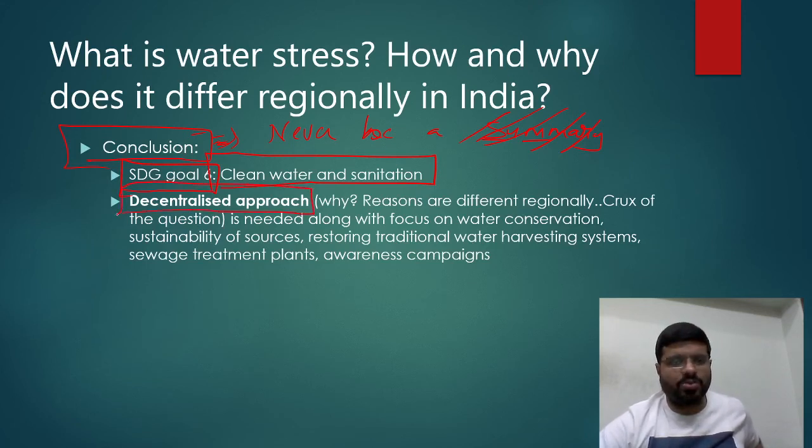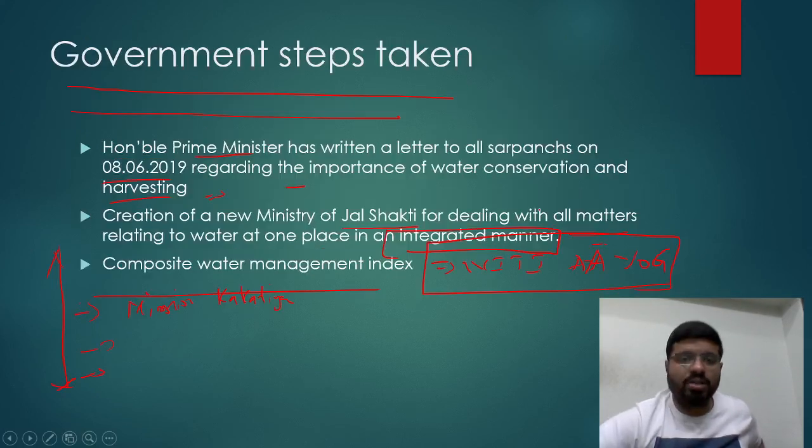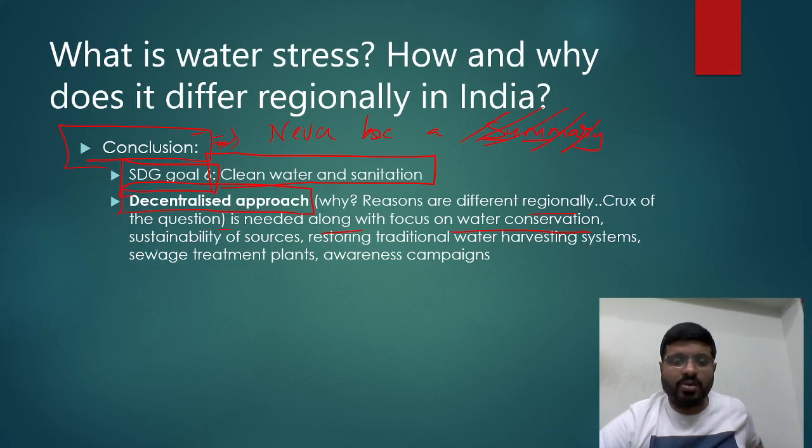Why decentralized approach? You cannot sustain it from the central level. It has to be at the ground level, at the district level, at the mandal level, at the local village level. Simple point: the question itself says, why are regions different regionally? So the crux of the question is that different regions have different solutions, a decentralized approach is needed, along with focus on water conservation, which the government is doing, like restoration of the lakes as part of Mission Kakatiya. And you have to look for sustainability of sources, so that deforestation should be avoided in certain areas.